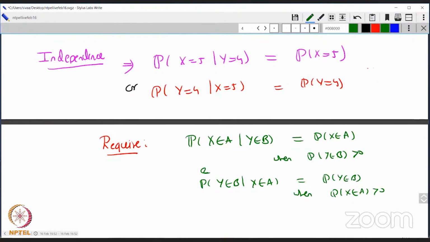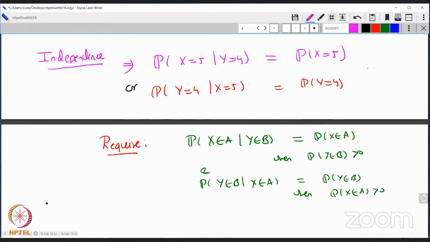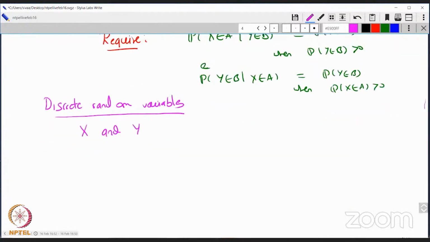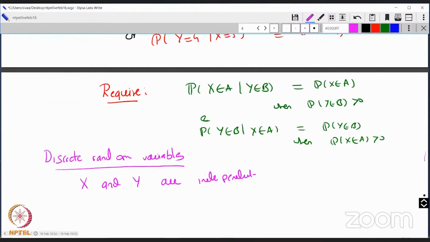But in discrete random variables, you luck out with the following. This is something that I have hinted at in the videos also, and you can look at my book. For discrete random variables, you can get away with a simpler check. You can say x and y are independent, and you don't have to check all these for every event A and every event B.